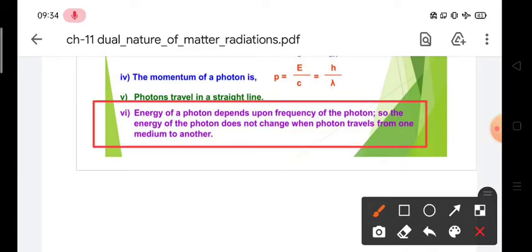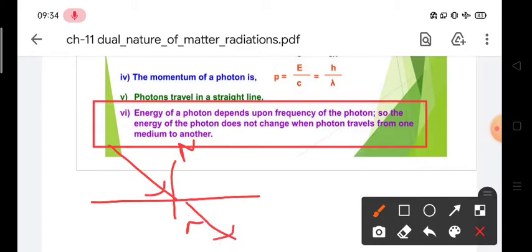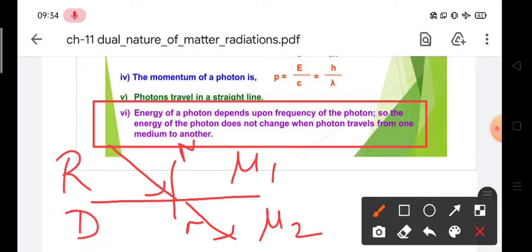Now we know that in ray optics we have already learned that if we have this normal line and this is your incident ray, it bends towards the normal when it moves from a rarer medium to a denser medium. Suppose this is your rarer medium, here we have the denser medium.